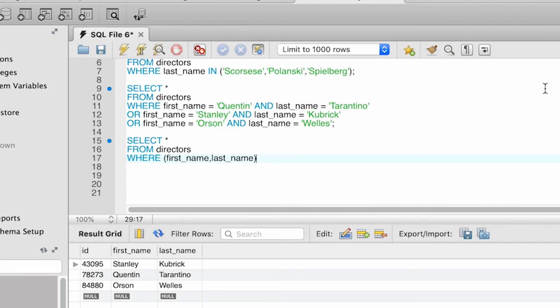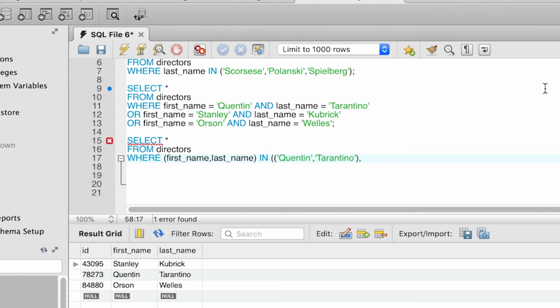So how do we write now this list of values? Again, we continue now and we say WHERE (first_name, last_name) IN, we open parentheses, and now instead of having a comma-separated list of strings, as we had before for the last names of the directors, we are going now to have a list of tuples. So we write (Quentin, Tarantino), and we close parentheses. We have entered one tuple of first name and last name values. This is one of the values within the list of values in the IN list.